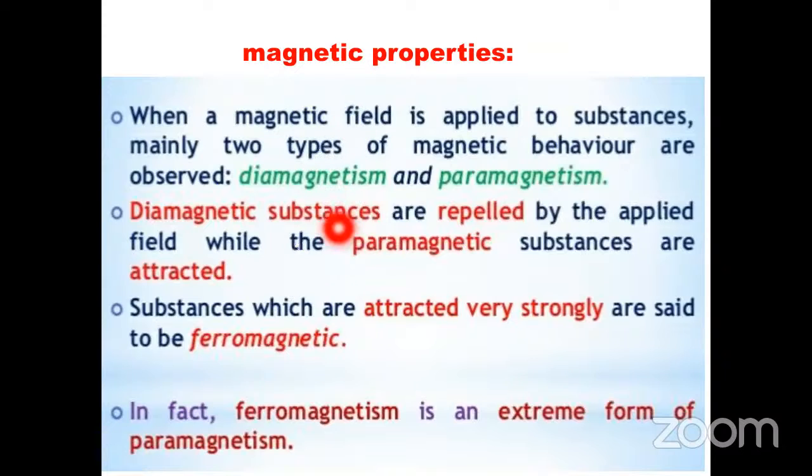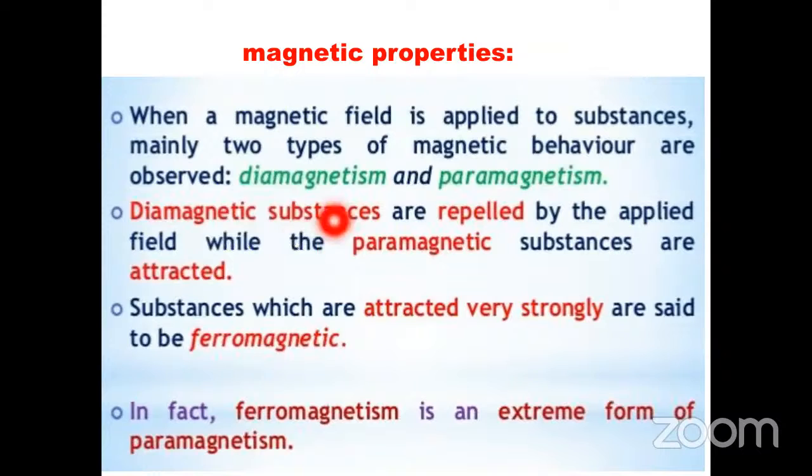If the substances are repelled by the external magnetic field, then they belong to the diamagnetic substances.